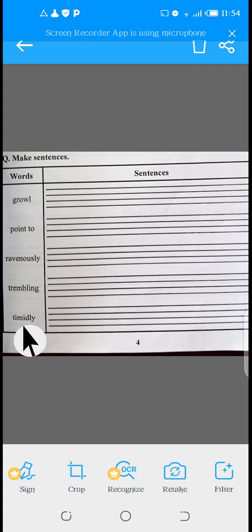And the next word is timidly, बुज़दिलाना तौर पर डरते हुए. You can make the sentence like this: She looked timidly at her mother. Or you can make the sentence like this: I spoke to my father timidly. So in this way you can make your sentences. You can change your own wording. This is up to you.